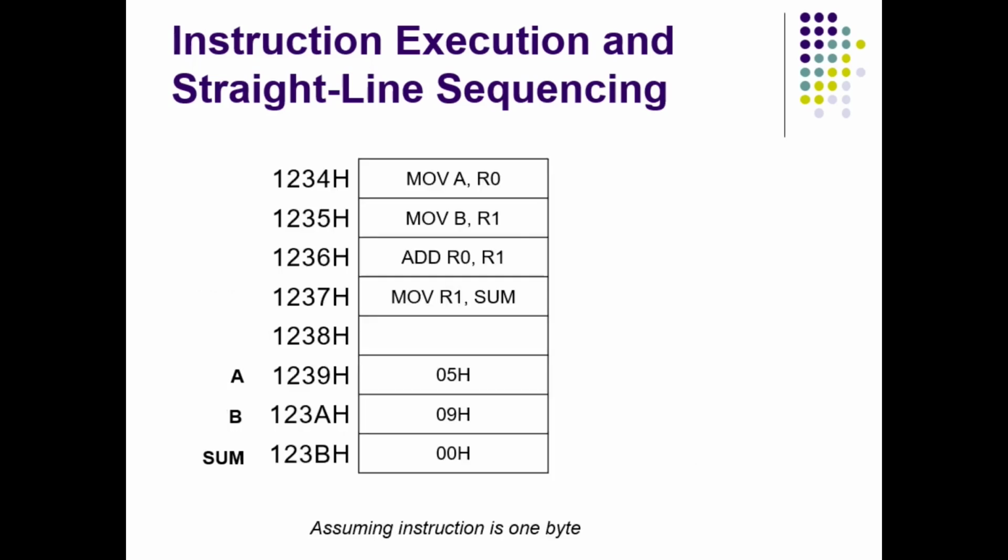Let us start with straight line sequencing. Here I have a small program for adding two numbers. Here you can see every instruction of that program. This is a complete program in assembly language to add two numbers. Now, some assumptions we have made. Here every address is incremental. That means every cell I have shown is 1 byte, and every instruction occupies 1 byte of data. Let me be very clear: I have assumed that every instruction is 1 byte.